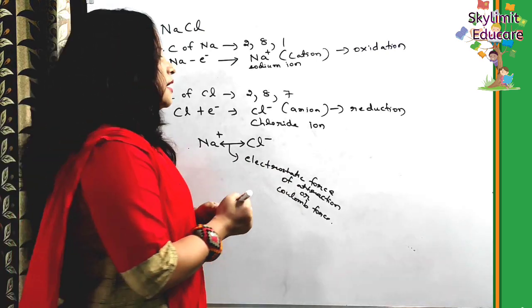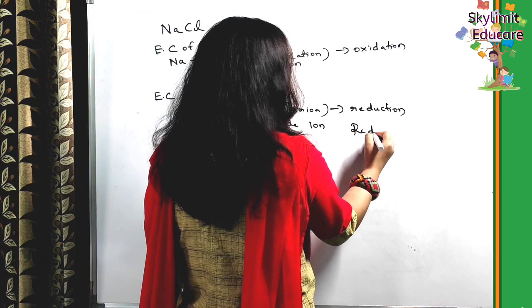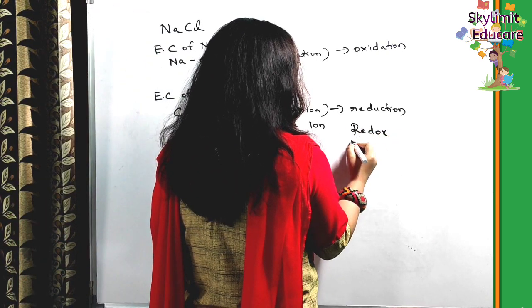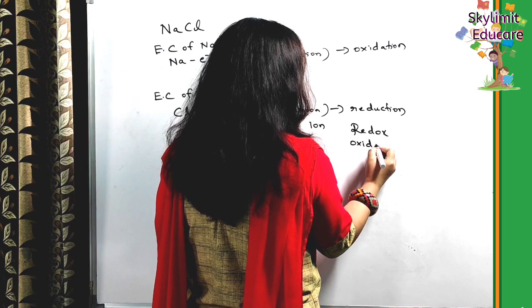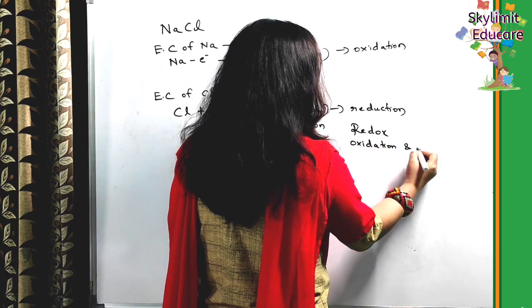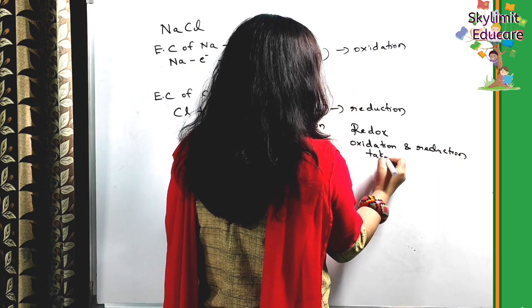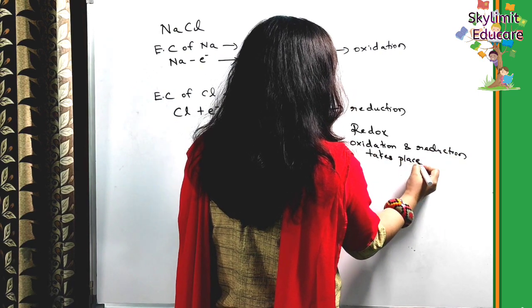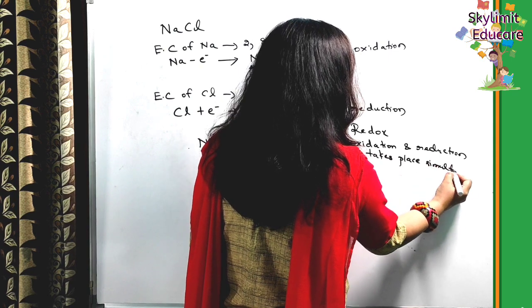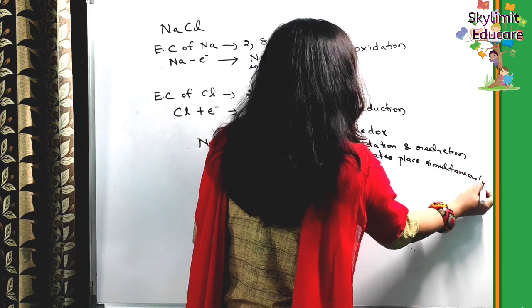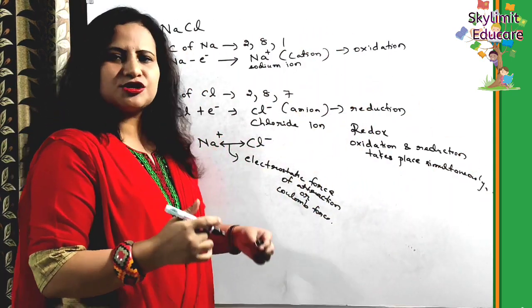That means oxidation and reduction take place simultaneously.